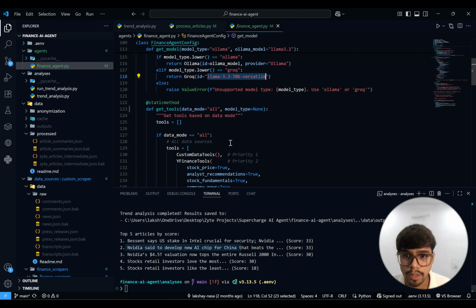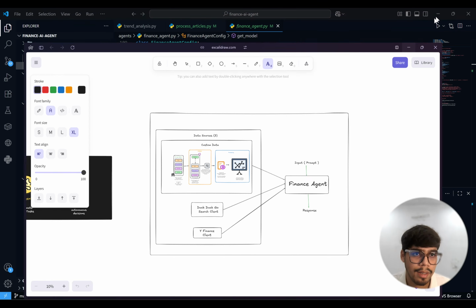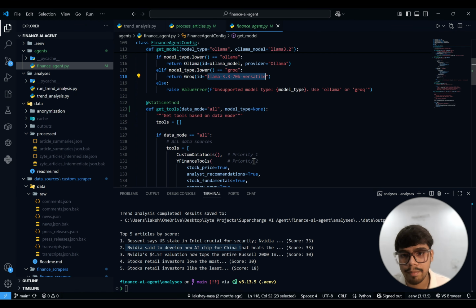When we are gonna run the final results, we have three options to run. Either we can run the output combining all three data sources, from DuckDuckGo, YFinance and the custom data pipeline, or we can run it using just DuckDuckGo and YFinance, or we can run it with the custom data as well, right? I did this for debugging purposes, to see how much relevant data I was able to fetch, but there is still lots of optimization to do.